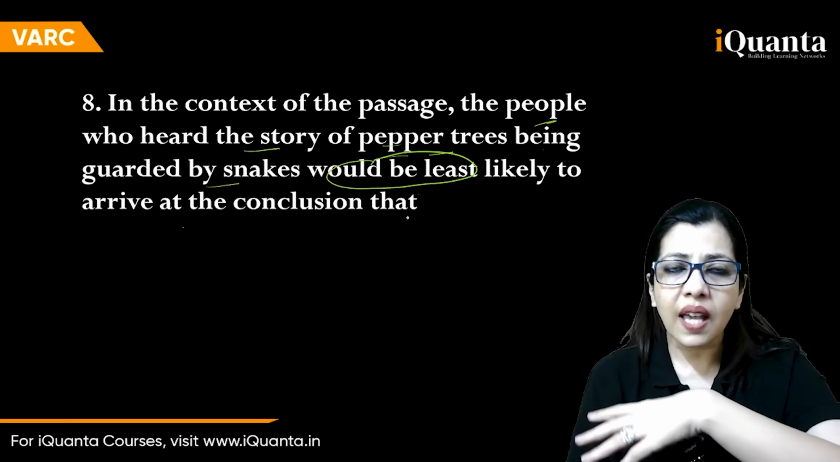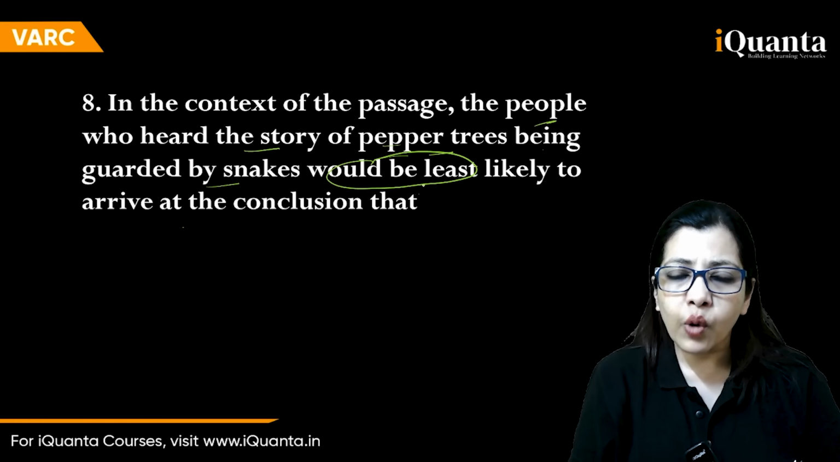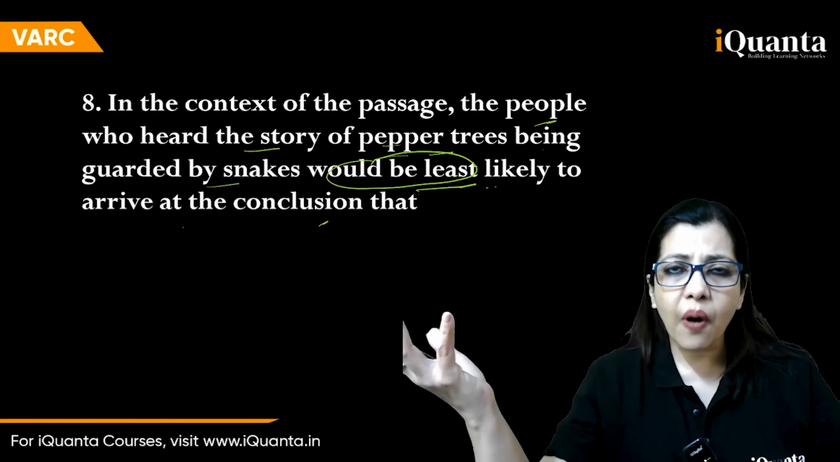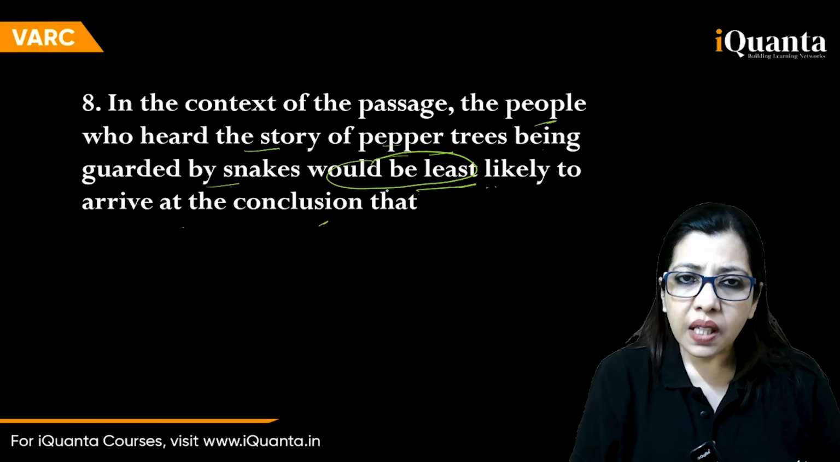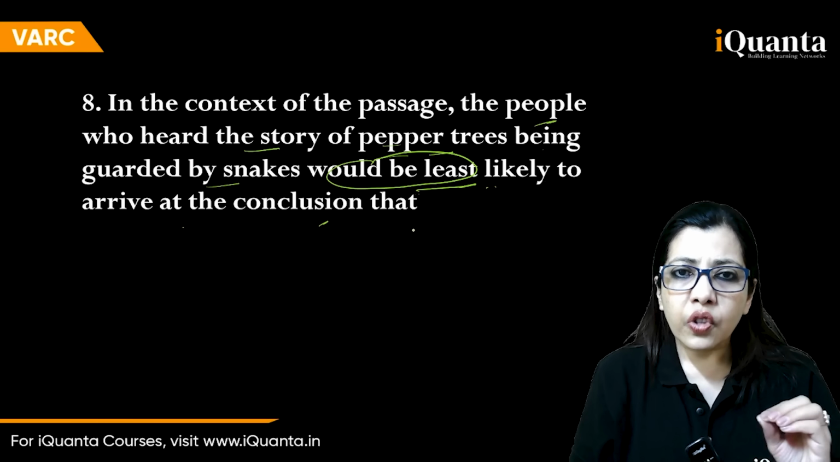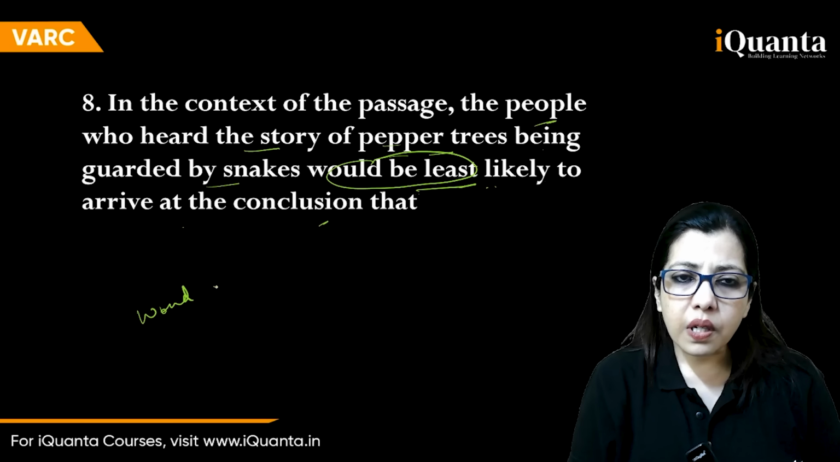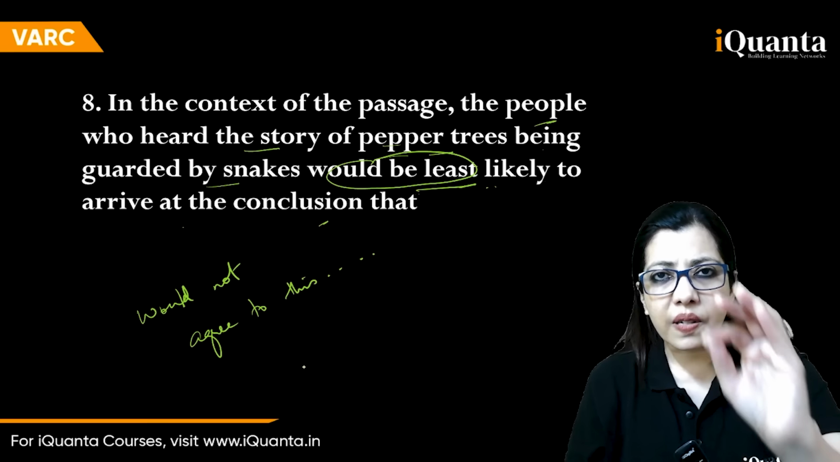Now, in this question, the question setter has tried to confuse you completely by giving you too many things. Would be least likely to. Would be, not even likely, least likely to, and then conclusion. So what are we looking for? Simple. The people who heard the story of pepper trees would not agree that. I'll write here for you. Would, see the spelling, would not agree to this. So which one? Right? Now let me decode it step by step for you.